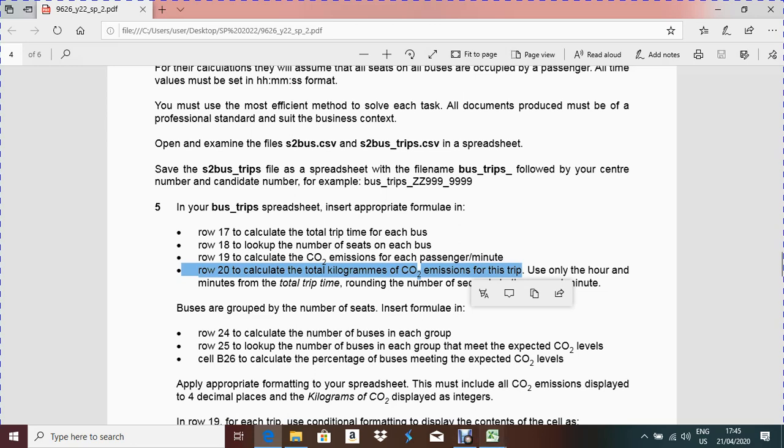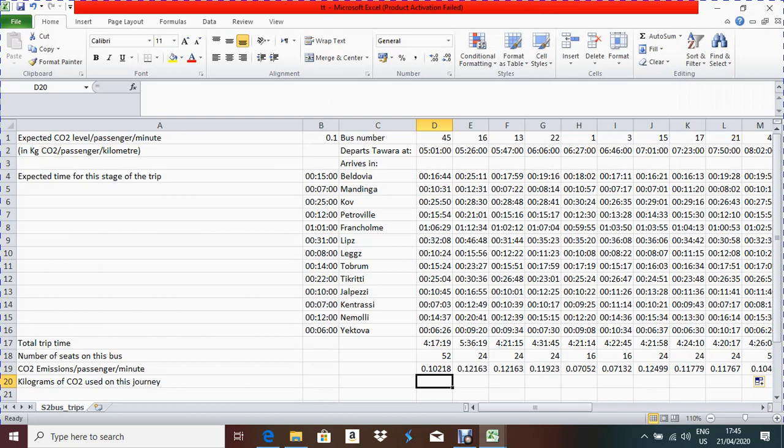So what you have to do, if you check this data file or main file, you'll see the total number of seats is here, and for each passenger is this one. That means what you are going to find out here is the kilograms of carbon dioxide used on this journey. The journey time is 4 hours 17 minutes 19 seconds. In this time, what will be the total carbon dioxide emission? Okay, so you have to find out that one.